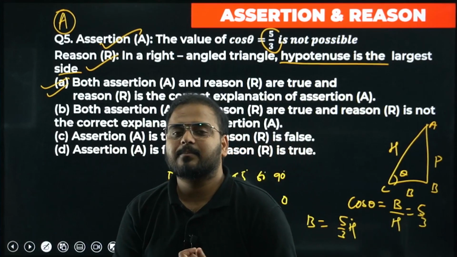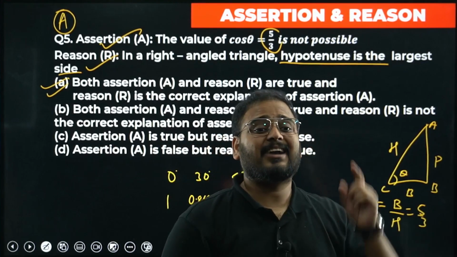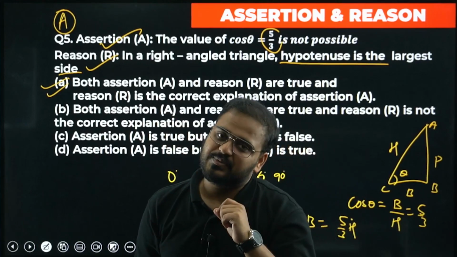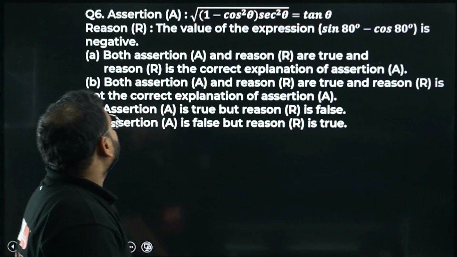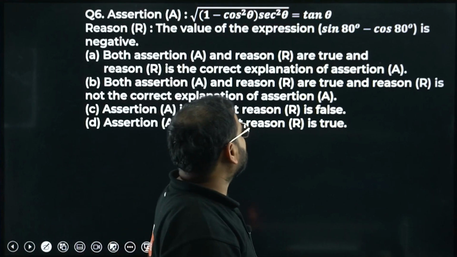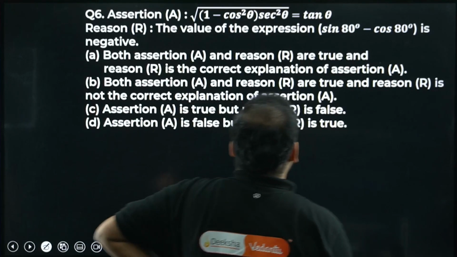When you learned the Pythagoras theorem for the first time, whenever you learned that, that concept is being used to solve a question in a board examination for your CBSE grade 10. Okay, question number 6. The assertion is this: root of 1 minus cos square into sec square equals tan theta. Let's solve this. Please check.